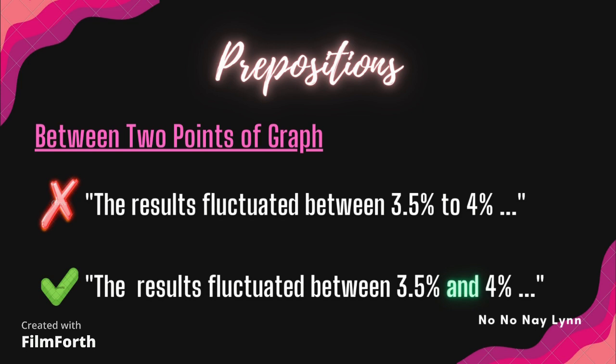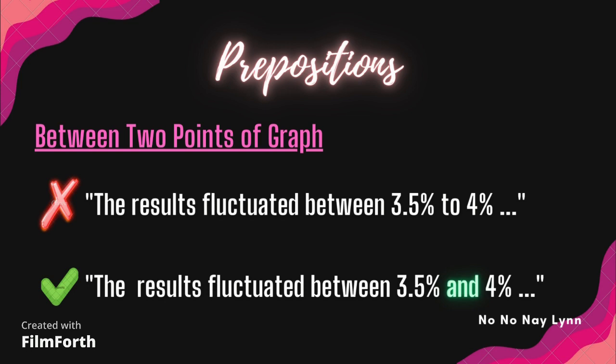Fluctuation means inconsistent changes without a particular pattern that happens within a graph. So it almost looks like a wave, there's no straight line or steady pattern. So that's what fluctuation is. But it also has its own starting and ending point, of course, which would be the 2 points we use for between.